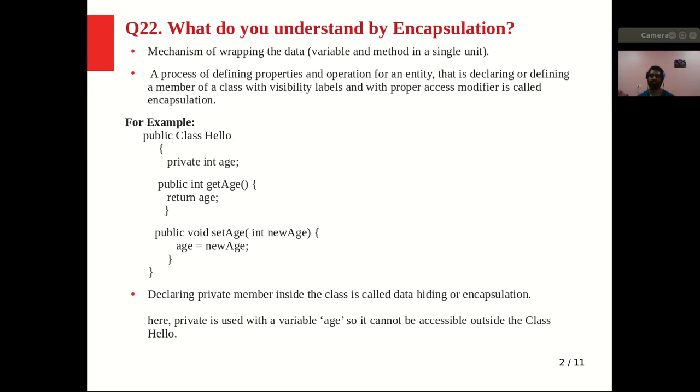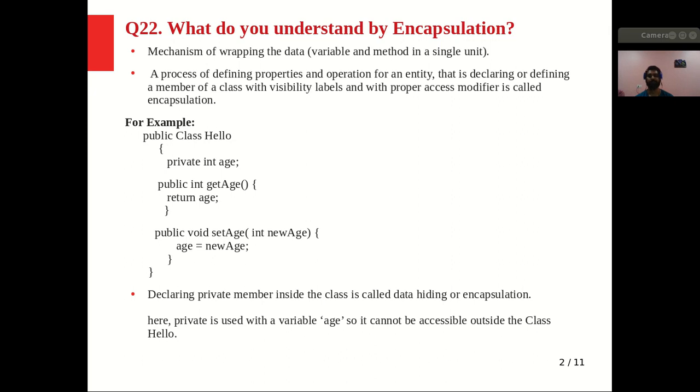Encapsulation is a mechanism of wrapping the data in a single unit. What do you mean by wrapping the data? Wrapping the data means we are keeping the variables and methods in a single unit. As in a class, we know that we have member variables, and also we have the methods.